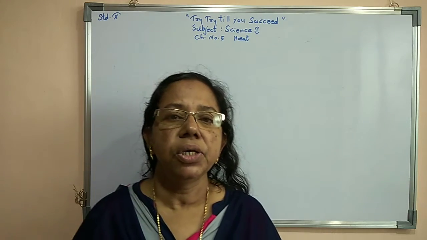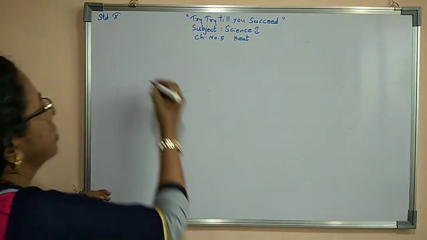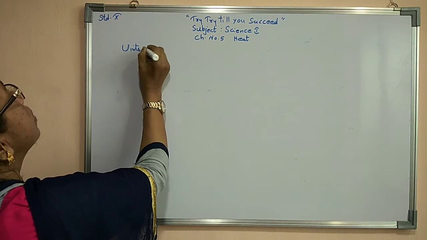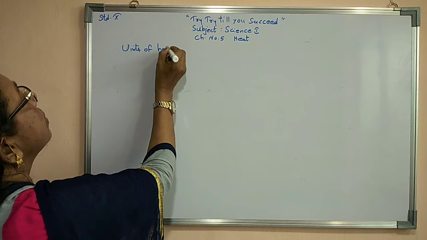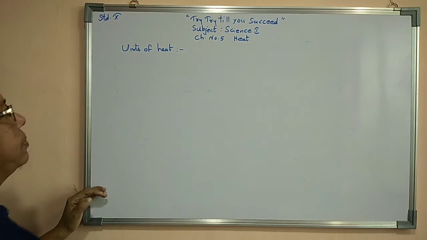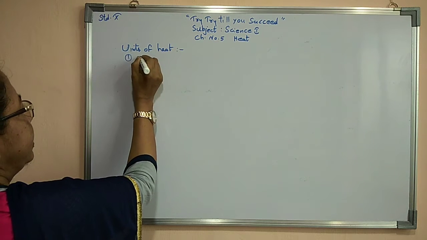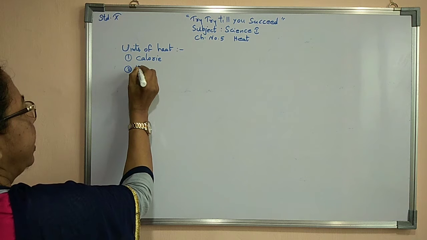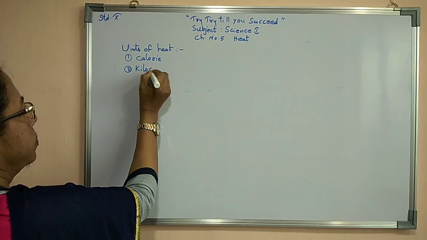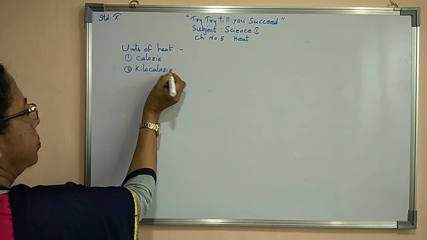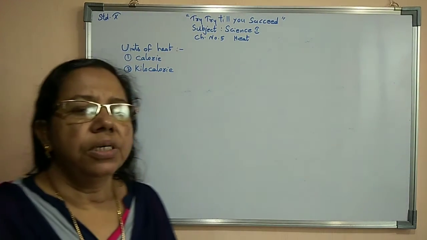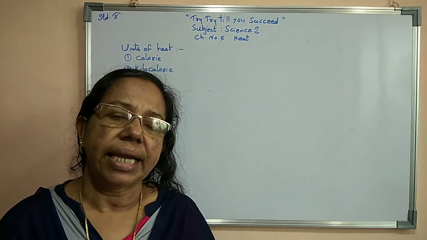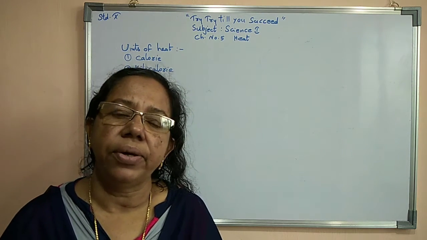Now we will study units of heat. There are two types of units of heat. One is known as calorie, and the other one is known as kilocalorie.